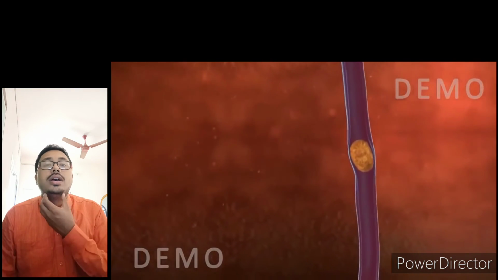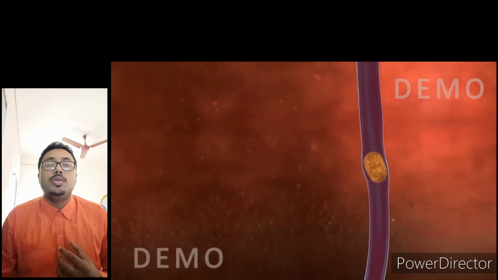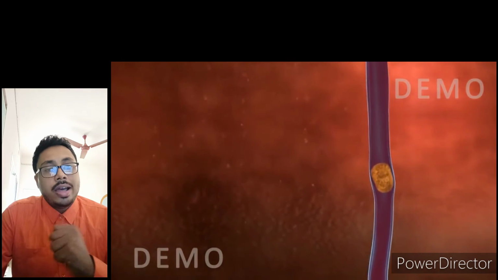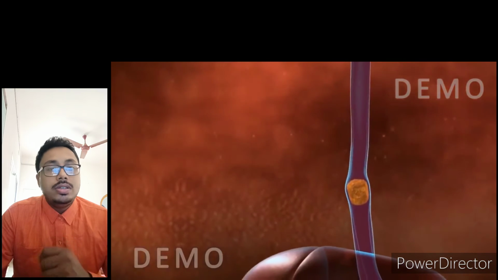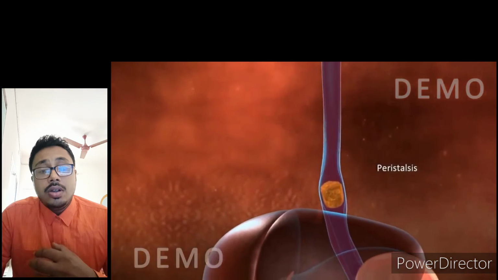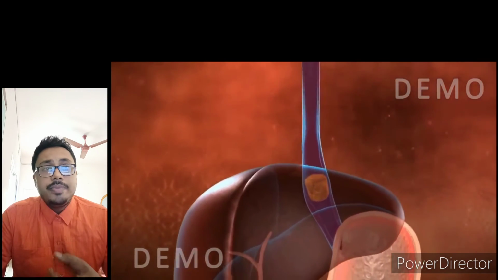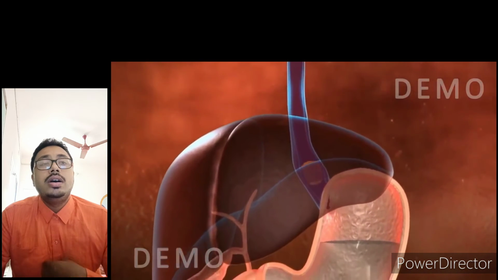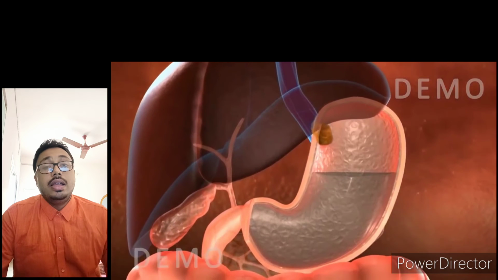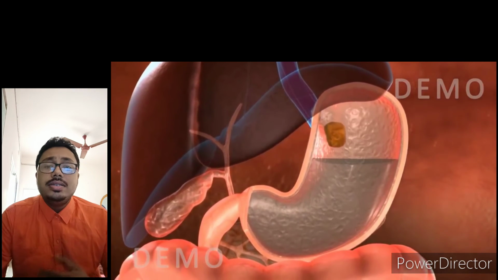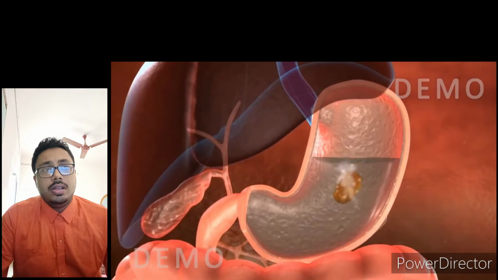It connects the buccal cavity with the stomach. It contracts, it relaxes the walls of the esophagus, which helps to move this food, this bolus, to the stomach. Now, if someone asks you, where does the digestion first start?